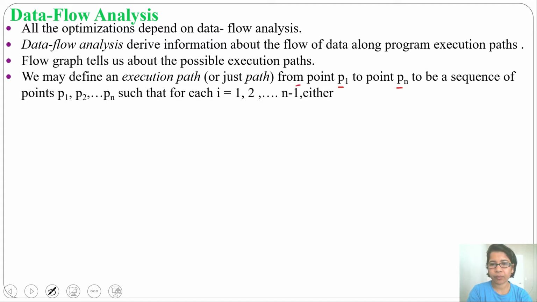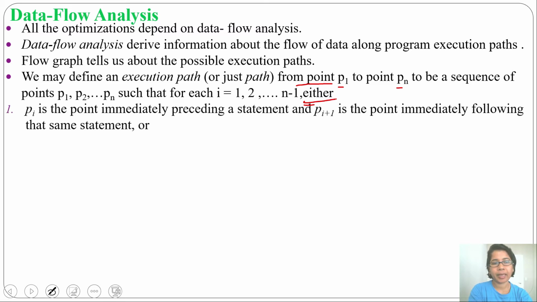So what is a point? A program point. Before every statement there is one point, and after every statement there is another point. The condition can be either the first one or the second one.